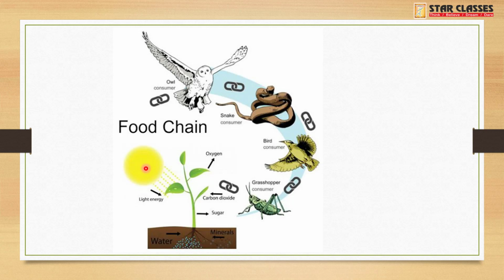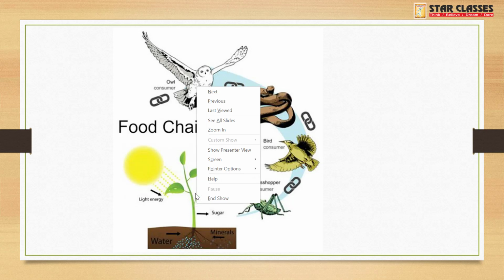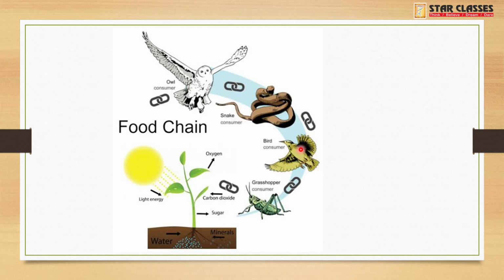So the sun is giving energy to the plant, the plant is making its own food, and then this grasshopper is dependent on this plant, its crop. Then this bird is dependent on this grasshopper, this snake is dependent on this bird, and this eagle or owl is dependent on this snake.